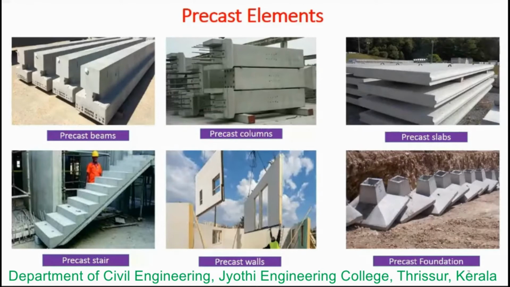So the labor saving can be seen here. A high quality finish can be achieved, and further they can be erected at night even in residential areas because there is none of the noise associated with making concrete on the site.